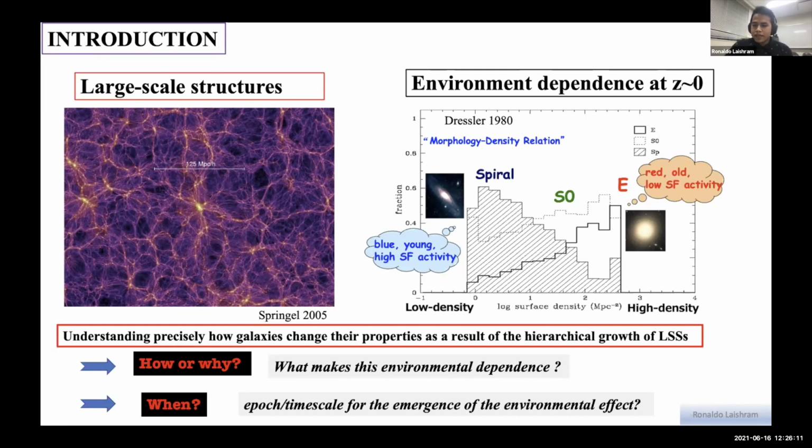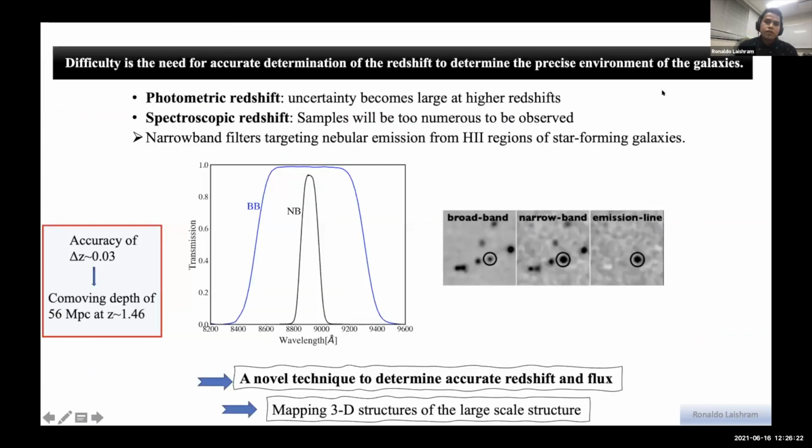So we want to understand how the environment dependence happens at high redshift, and when the dependence started to be effective. In order to study the environmental dependence, we need to determine the precise environment of the galaxies. For that, we need accurate redshifts. We have photometric redshifts, but the problem is that the uncertainty becomes large at high redshifts, and for spectroscopic redshifts, the sample is too numerous to be observed.